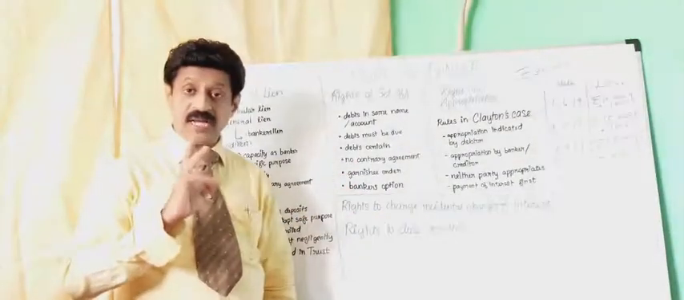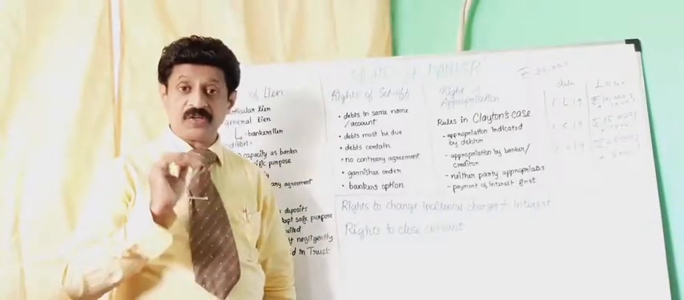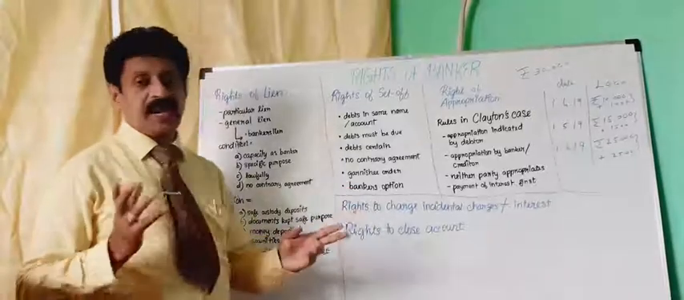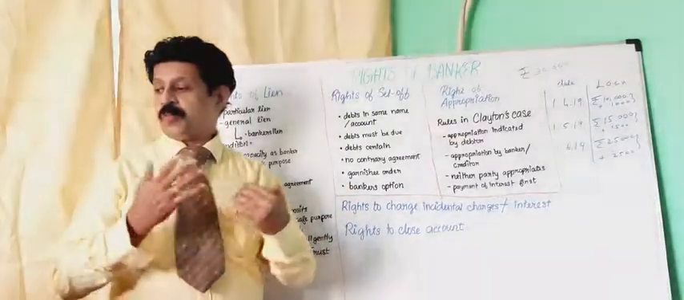The bank should not have any garnish order. If the court gives a garnish order to the banker to freeze my account, in that case also the bank cannot do anything. Next one, banker's option. It's the banker's option to open the account.